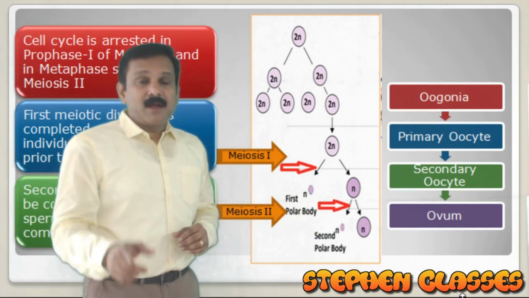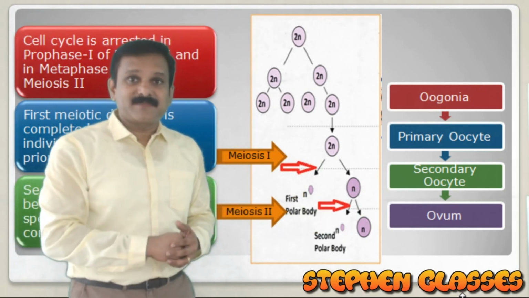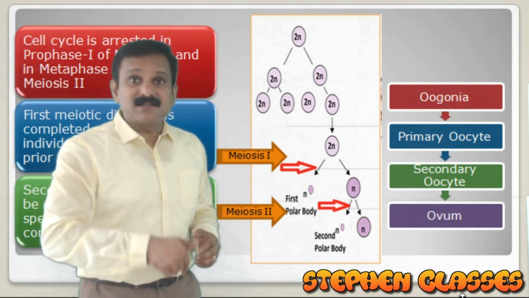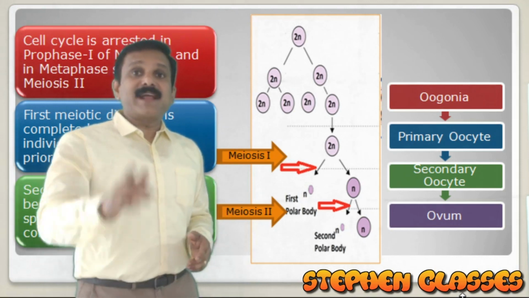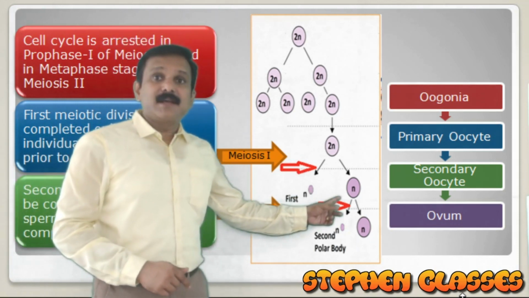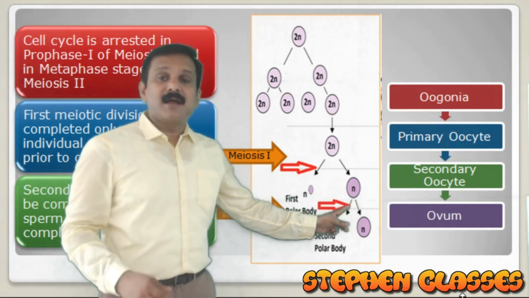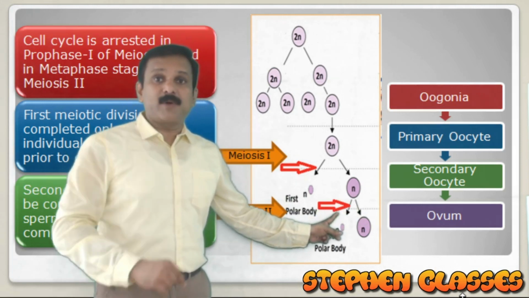I repeat, only when the sperm enters into the secondary oocyte. It is not into a mature ovum that sperm enters. Sperm enters into a secondary oocyte. So when sperm enters into a secondary oocyte at the metaphase stage, the cell cycle will restart and you can see the liberation of the second polar body.